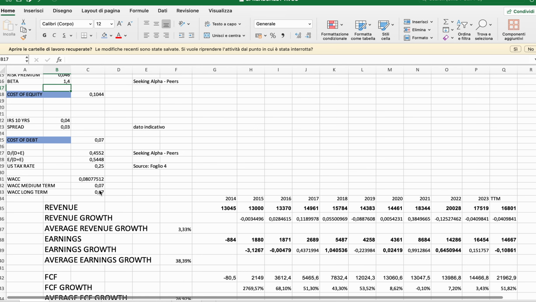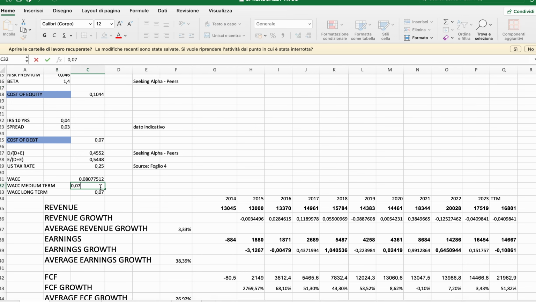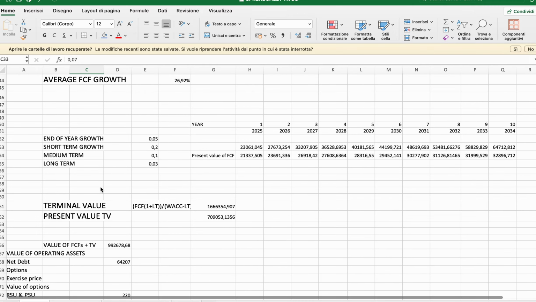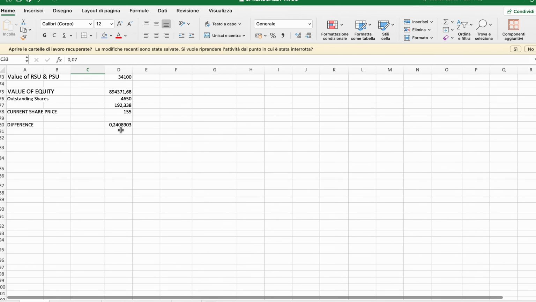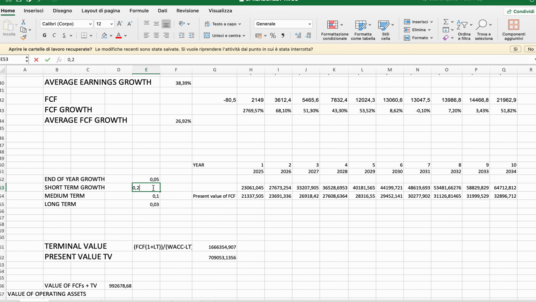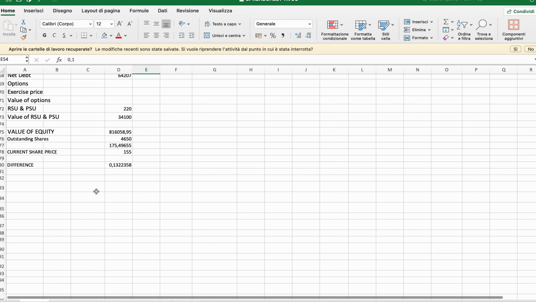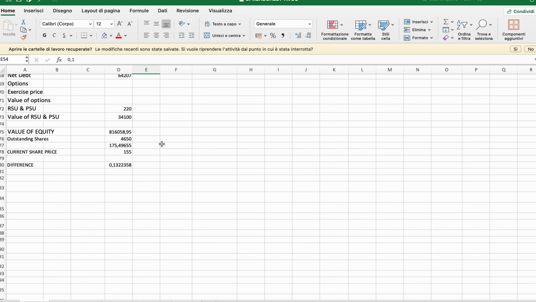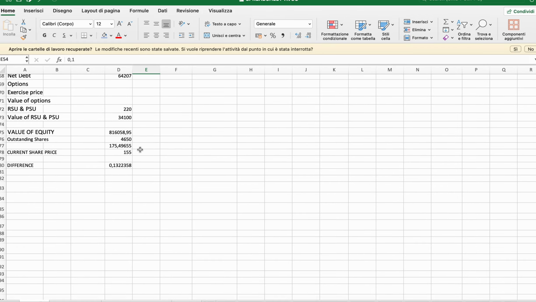We can see what would happen if the rates were not to go down as we would have liked, and still there is some margin. Then we make an assumption, let's say around 15%, and still there would be some value in it compared to the current share price.